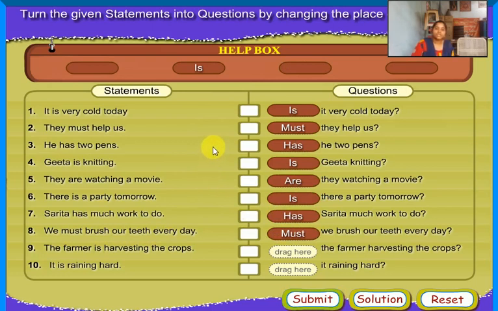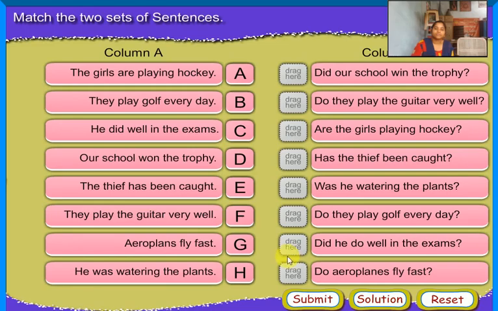The farmer is harvesting the crops. Is the farmer harvesting the crops? It is raining hard. Is it raining hard? Match the 2 sets of sentences. Column A, column B. The girls are playing hockey. Are the girls playing hockey? They play golf every day. Do they play golf every day?